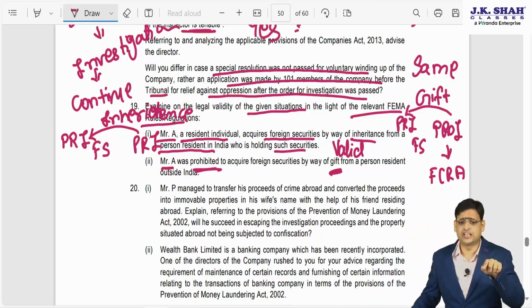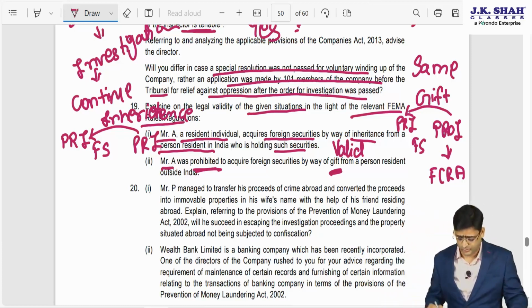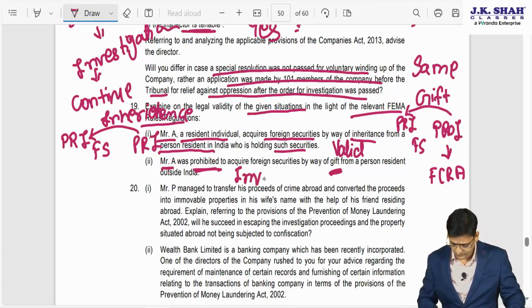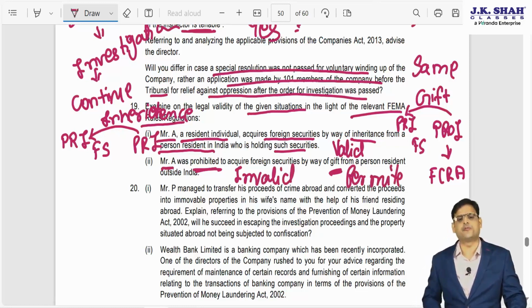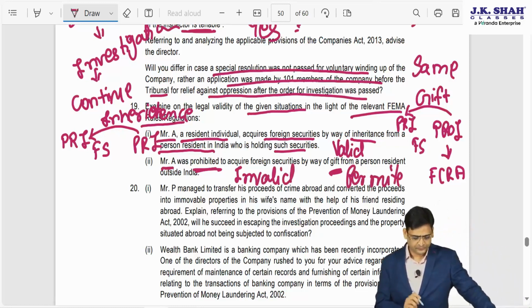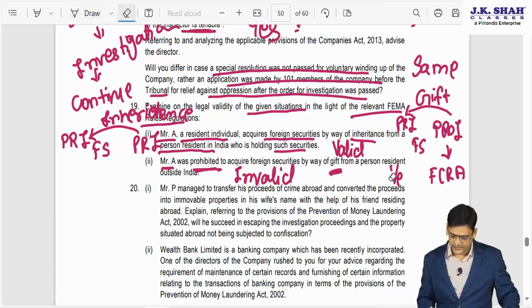They have used the word prohibited, so it is an invalid statement. It is permitted provided you follow FCRA. I hope it is crystal clear, everybody.